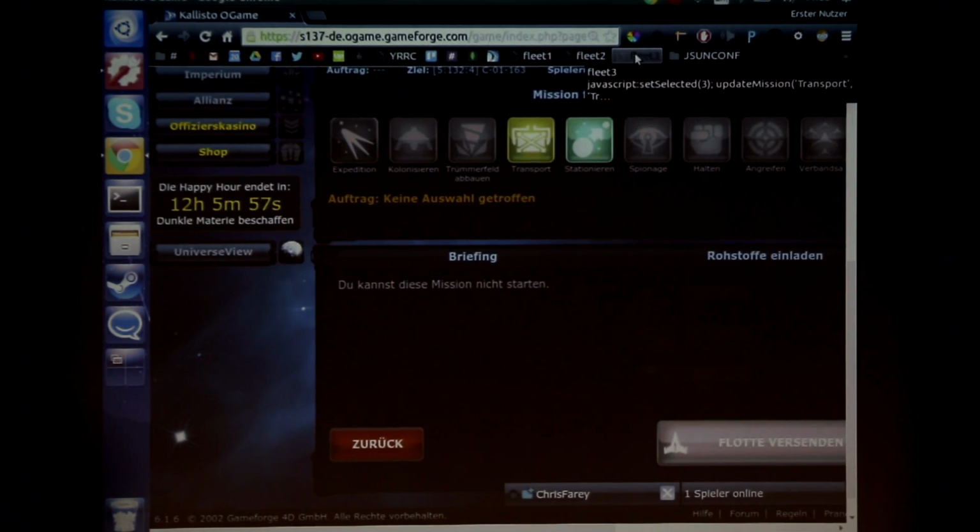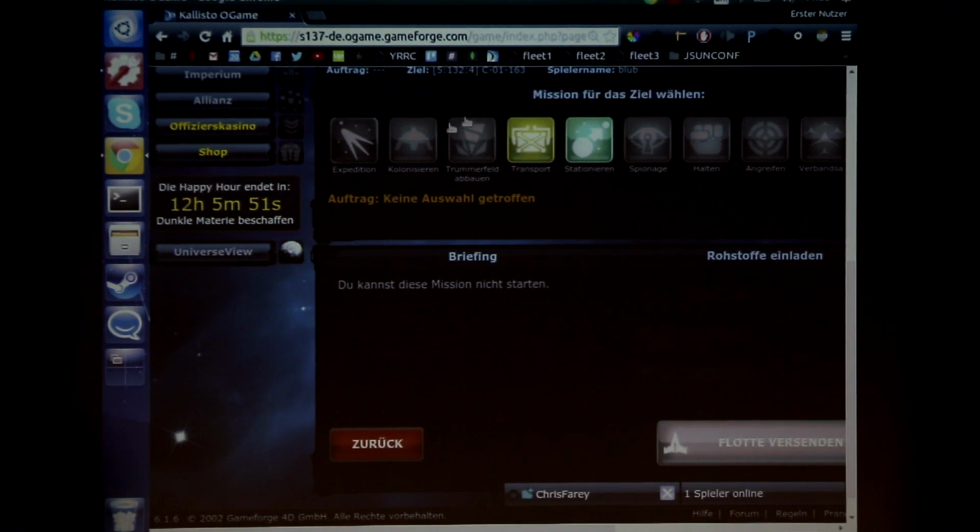And then for the last screen, I do the set selected function. This is another public function for the mission select. Then the next thing is the update mission. One thing, the first part in here, the set selected, just renders an orange box around the transport.